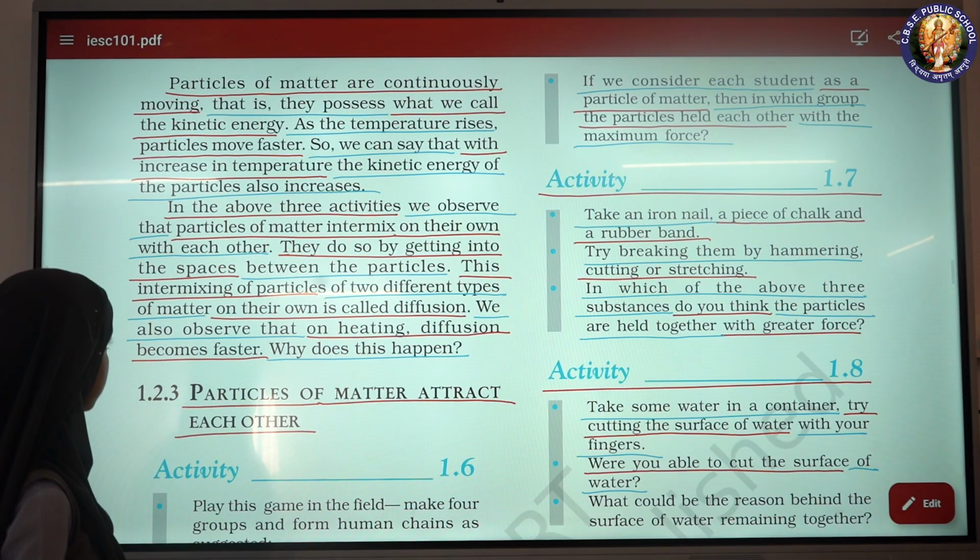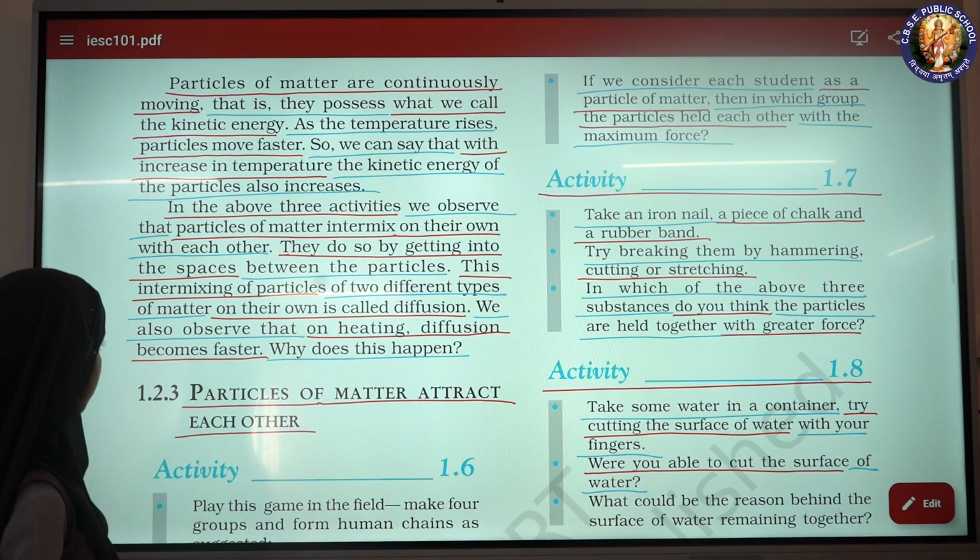So we can say that with increase in temperature, the kinetic energy of the particles also increases. In the above three activities, we observe that particles of matter intermix on their own with each other.